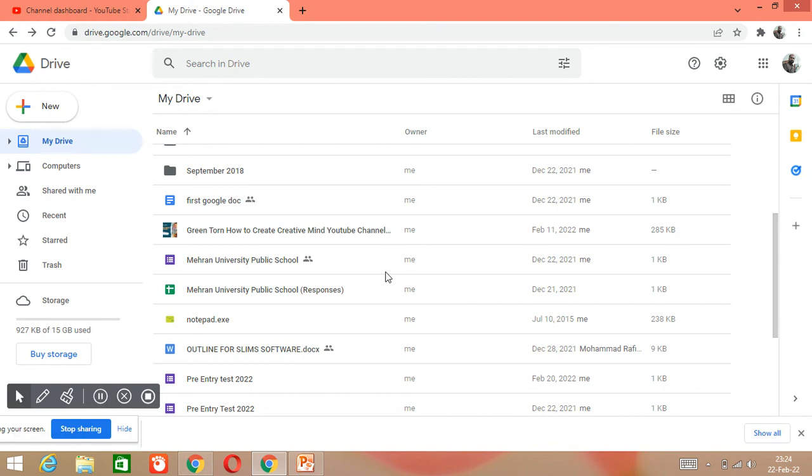Okay. So this is how we can upload files in Google Drive.